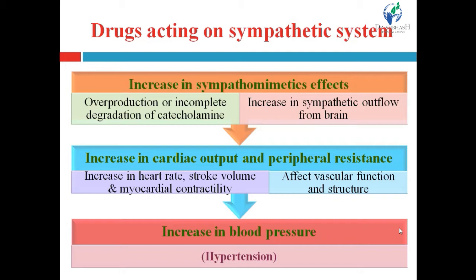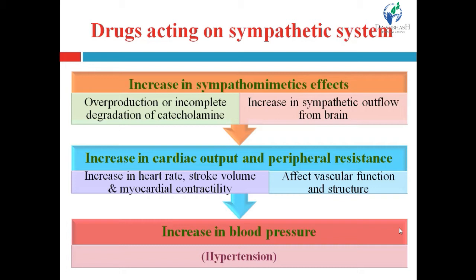See, the increase in sympathomimetic effect is because of overproduction or incomplete degradation of catecholamine. Catecholamine is the neurotransmitter of the sympathetic system, adrenaline or noradrenaline.